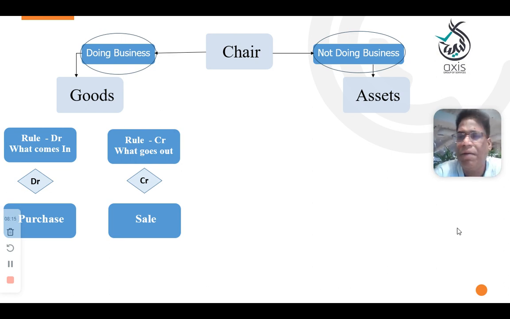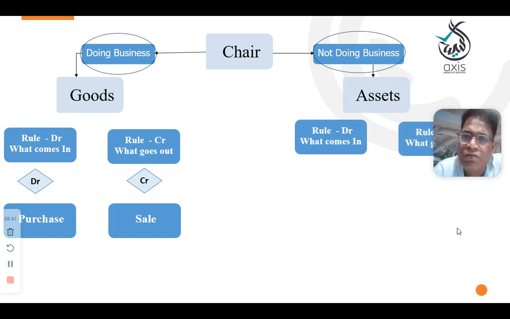So this is the treatment when you purchase the goods. When goods come in, either it will be a purchase or it will be a sales return. Goods will go out in two scenarios: when you sell the goods or when you return your purchased goods. What you purchased, if you return, that is your purchase return. So in these two cases, the goods will go out. And now come to the asset.